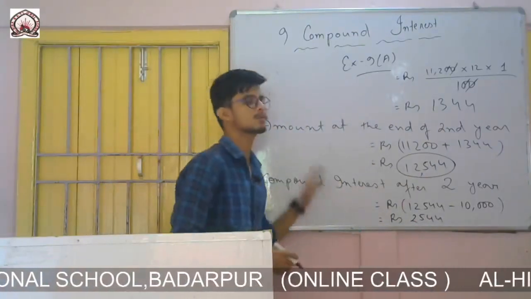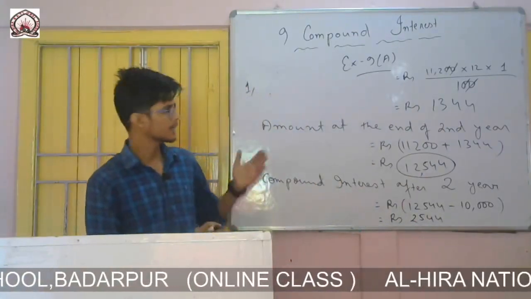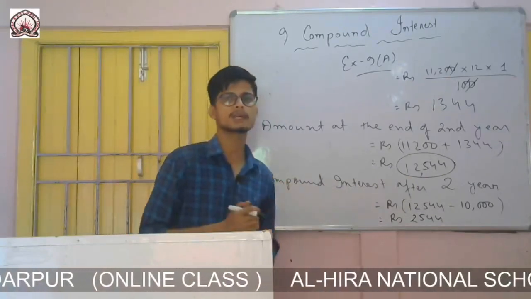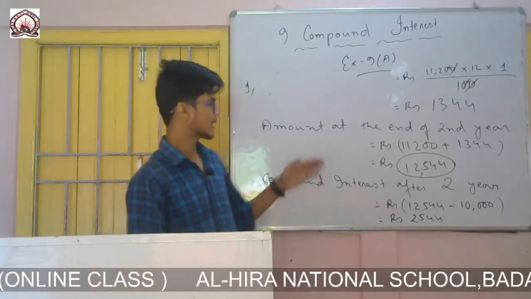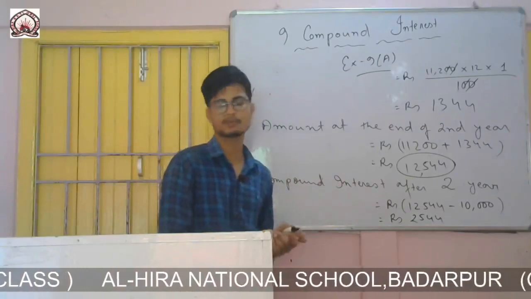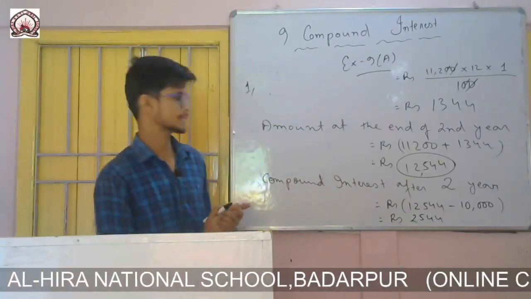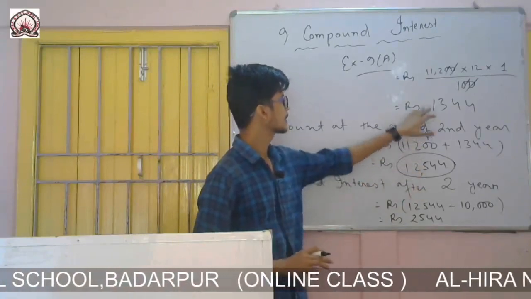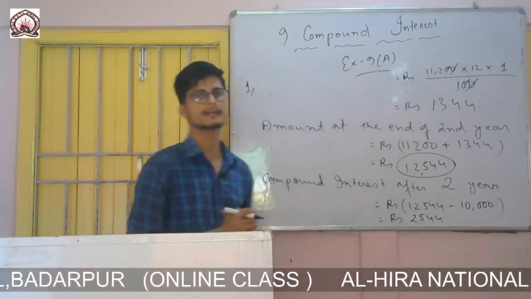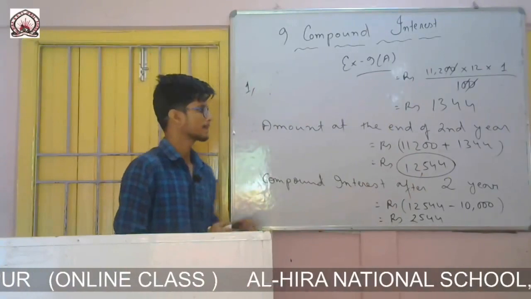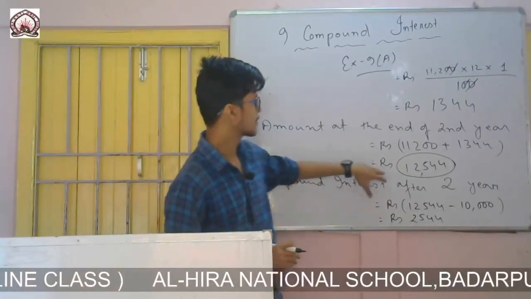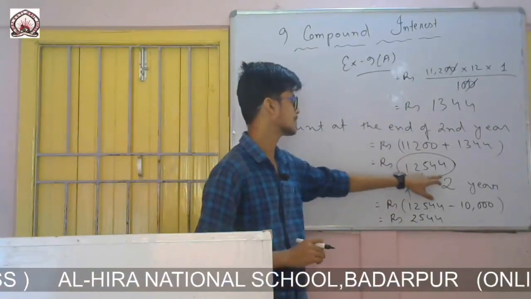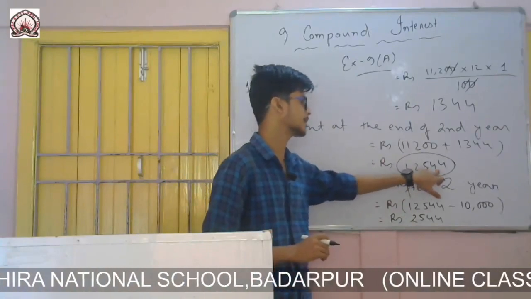The question is to calculate the compound interest. First of all we calculated for first year, then for second year. For the first year we took the principal as 10,000. For second year I took 11,200 as the principal. Then I calculated the amount after 2 years, which was 12,544.